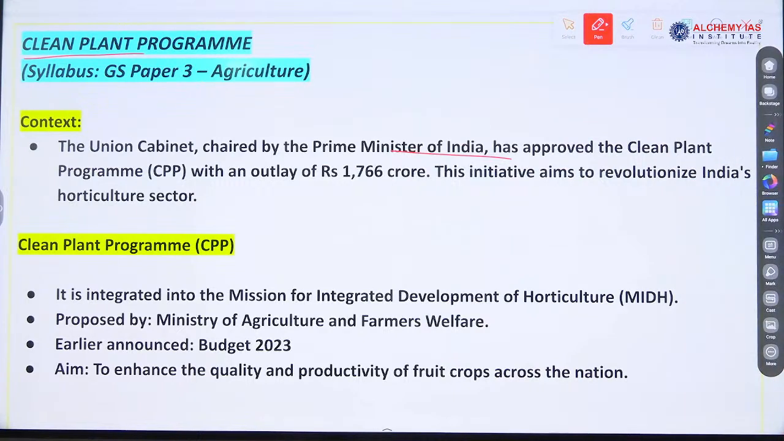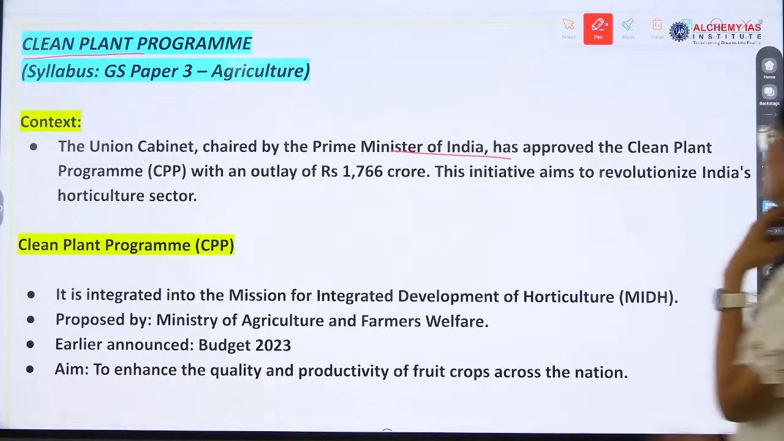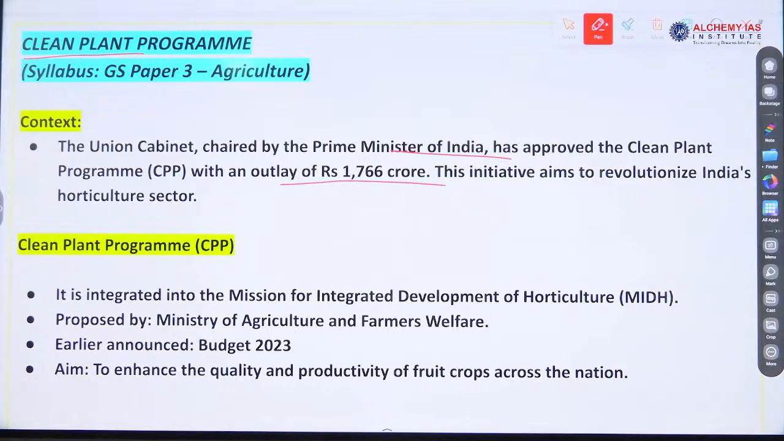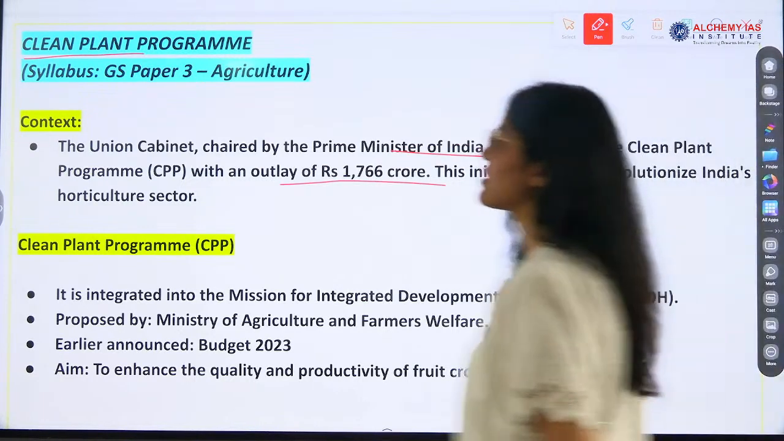Clean Plant program. What will it clean? Clean plant. Focusing on plant, agriculture, forest. Applies to increase, revolutionize the horticulture. What is horticulture?